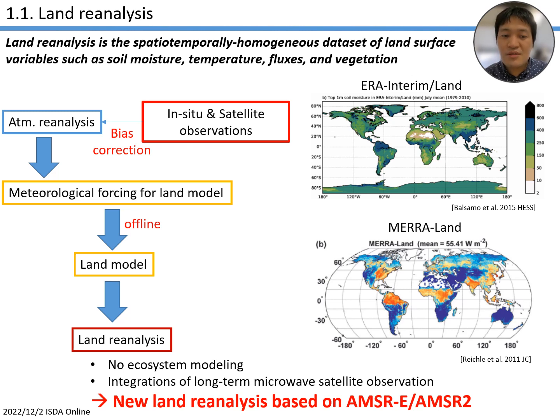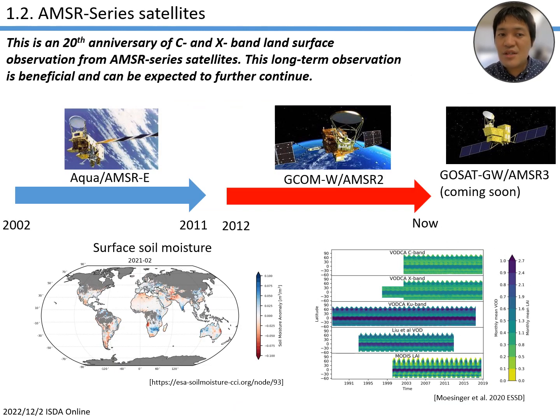So we would like to develop a new land reanalysis dataset, including terrestrial biomass, based on AMSR-E and AMSR2. This is the 20th anniversary of the AMSR series satellites, starting from AMSR, which was succeeded by AMSR-E onboard Aqua, and JAXA launched the new GCOM-W AMSR2 satellite in 2012, which will be succeeded by AMSR3 next year. So this long-term observation is quite beneficial, and it can be expected to continue in the future.